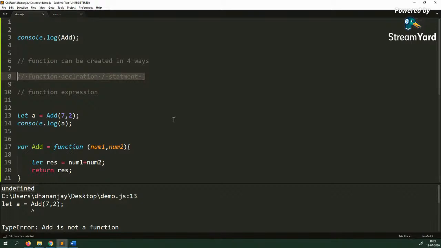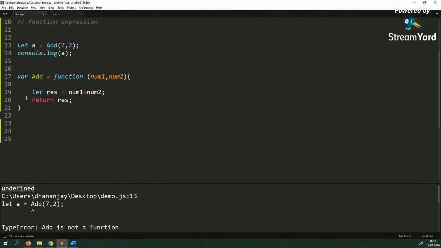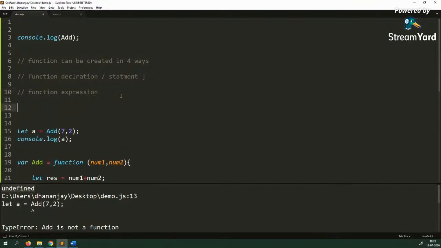So these two types of functions have been there in JavaScript from the very beginning. The third way of creating a function is using the function constructor.